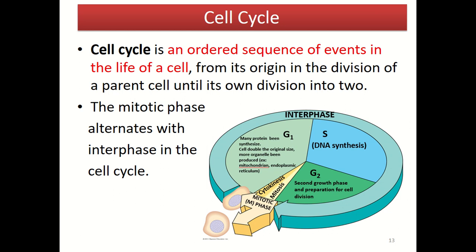And next, for mitosis, it is under the cell cycle, in which the cell cycle is actually an ordered sequence of events in the life of the cells, from its origin in the division of the parent cell until its own division into two. So the mitotic phase here alternates with the interphase in the cycle. First we have the mitotic phase, and then next we have the interphase, which includes the G1, S, and also G2 phase.